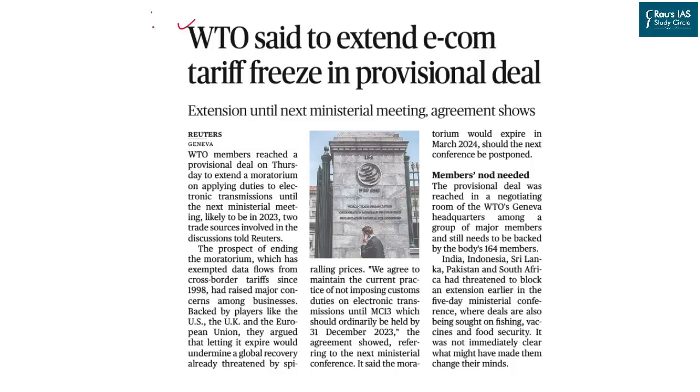This article of the Hindu newspaper appeared on page 15 and talks about World Trade Organization's recent move to extend the e-commerce tariff freeze in a provisional deal. Now, before venturing into the article, please understand what this is all about.